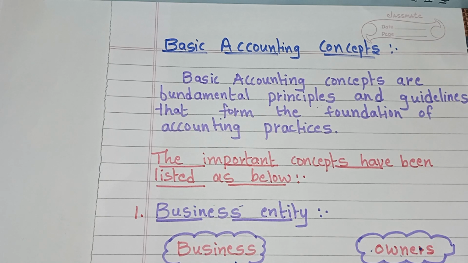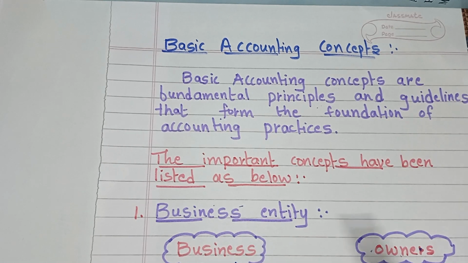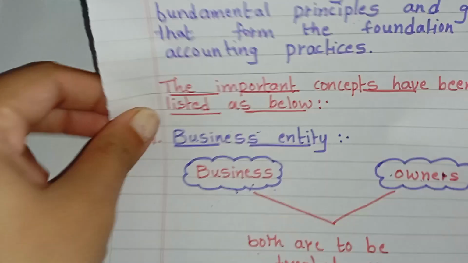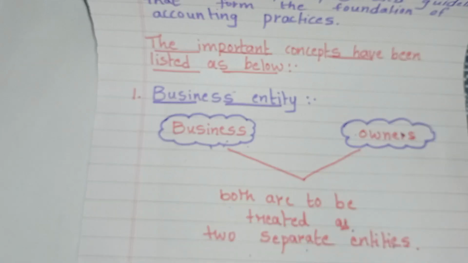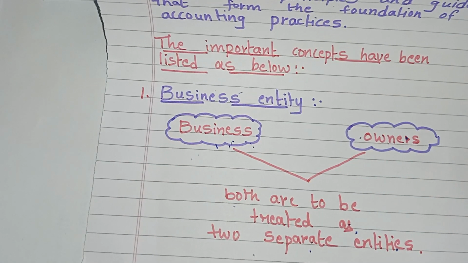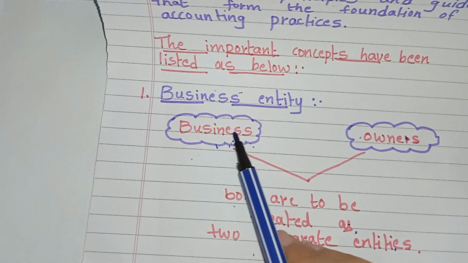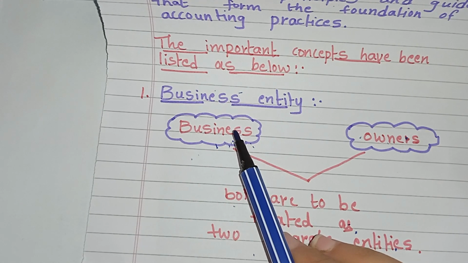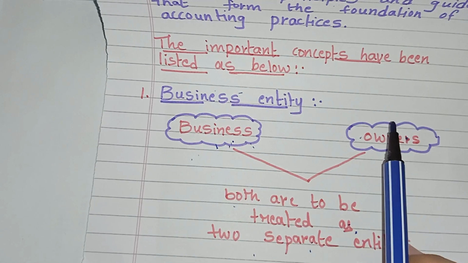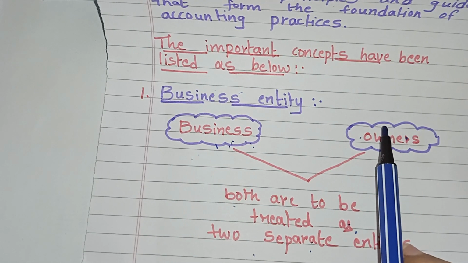Now we will discuss the basic accounting concepts one by one. In that, the first one is business entity. This business entity concept assumes that a business has a distinct and separate entity from its owners.